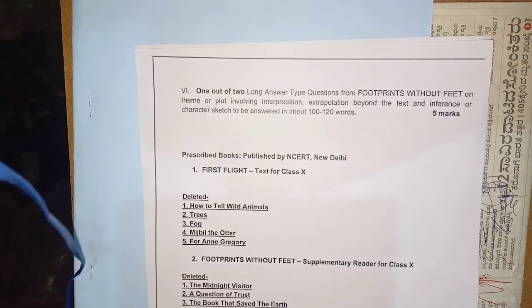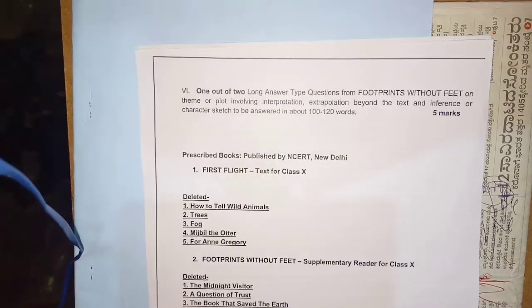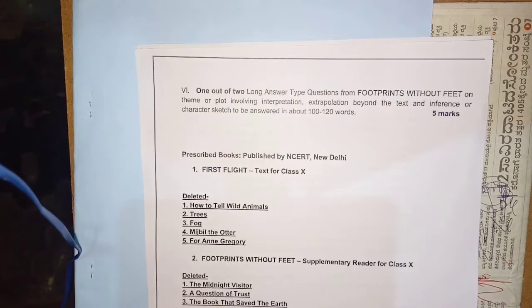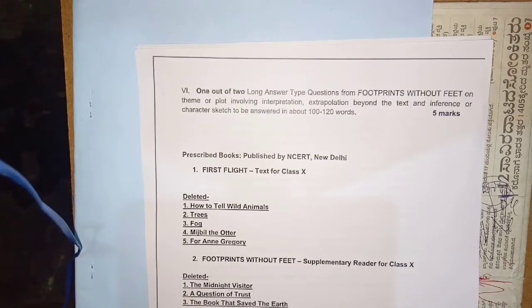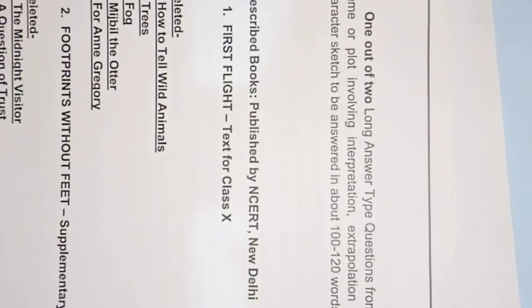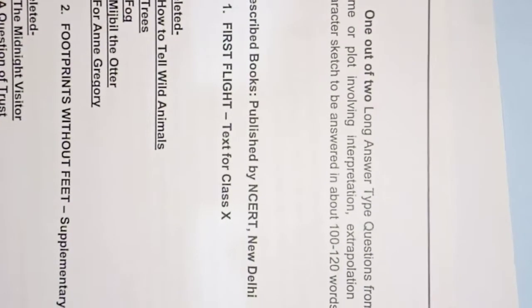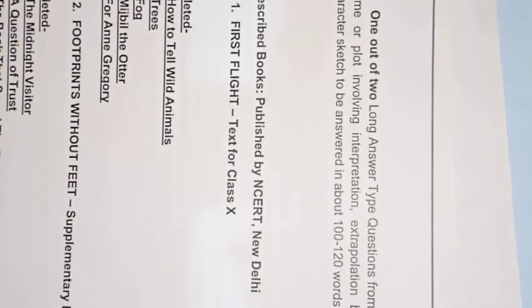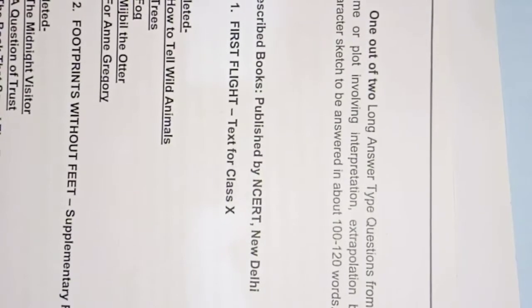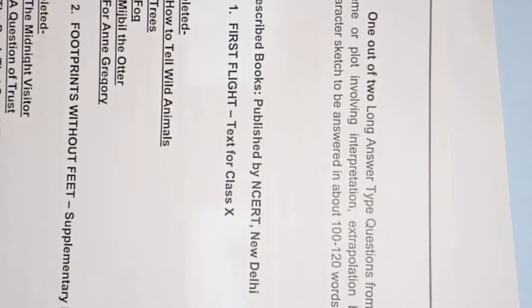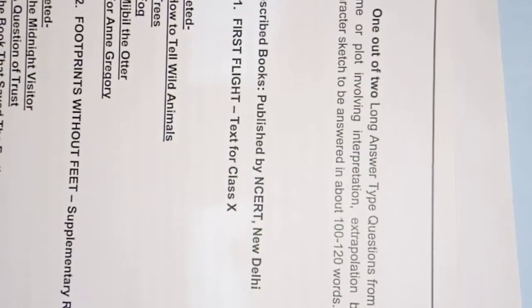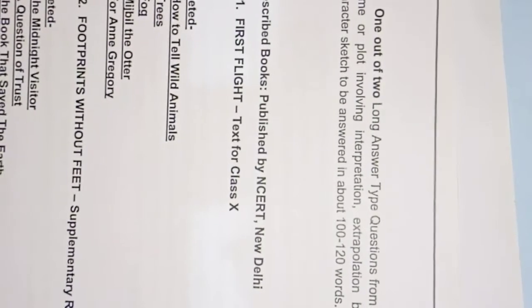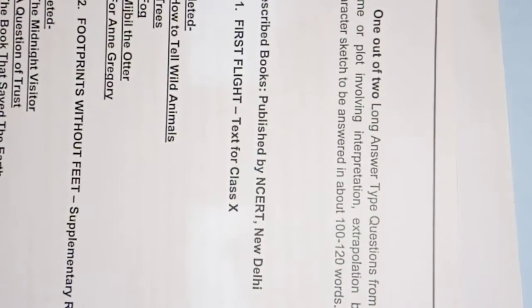Interpretation means in Footprints Without Feet the situation is present, and they base the questions on the real situation in the stories. In this part they are going to ask questions based on the theme and plot involving interpretation, extrapolation and behind the text inference, or the character sketch.